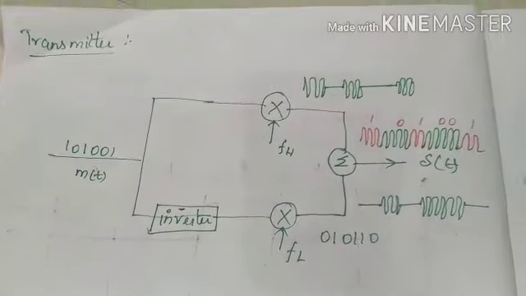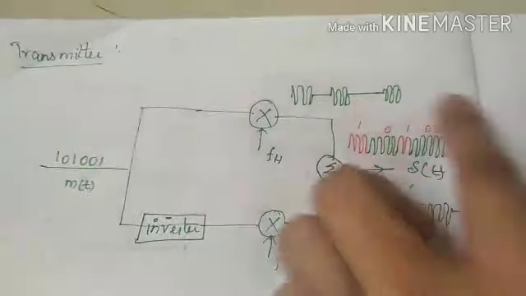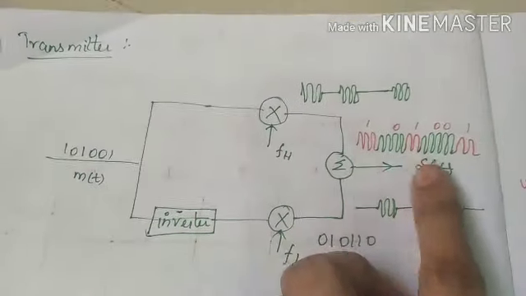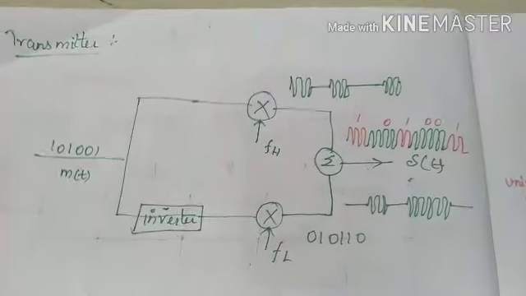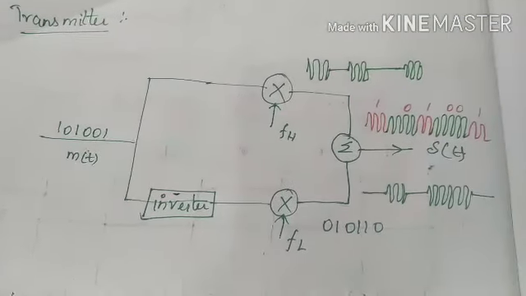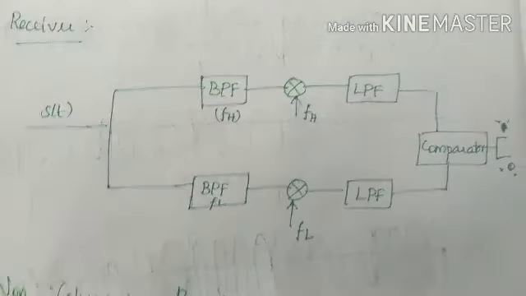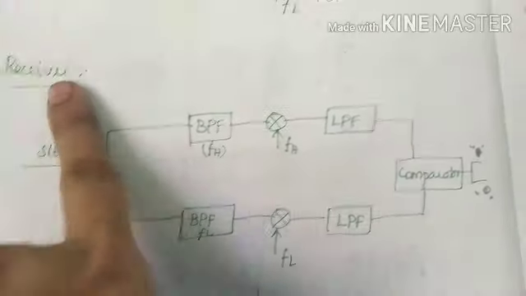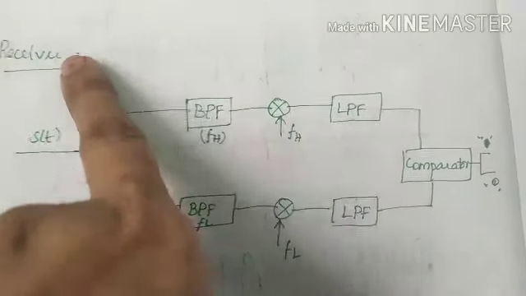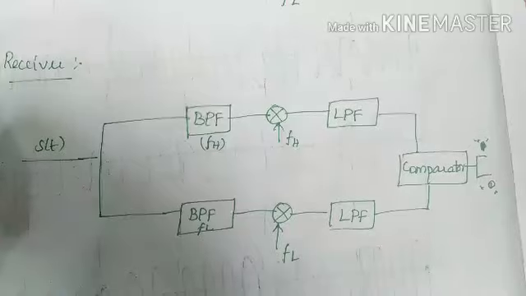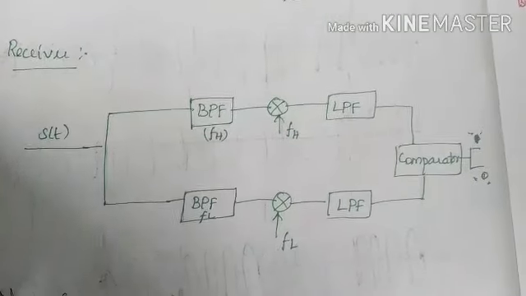So this is our transmitting end and this is our modulated transmitting signal. Now we will see the receiver. Generally we know the receiver is of two types. One is the coherent receiver and the other one is the non-coherent receiver.